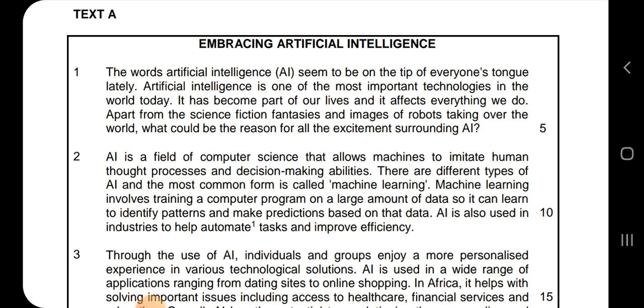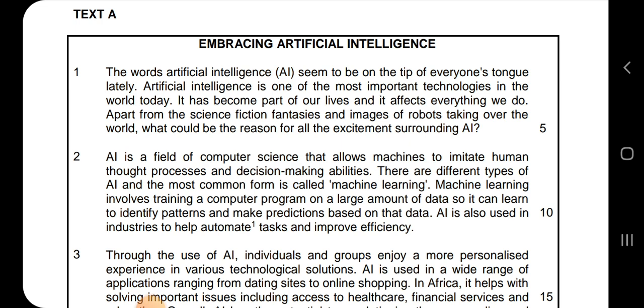Apart from science fiction fantasies and images of robots taking over the world, what could be the reason for all the excitement surrounding AI? So what you have to do is, when you get your question paper, I would advise you to go through and read your comprehension and the questions, and then go back a second time, read your comprehension text, and then start answering your questions.